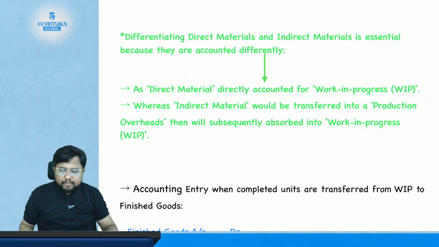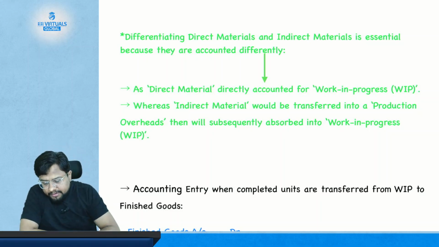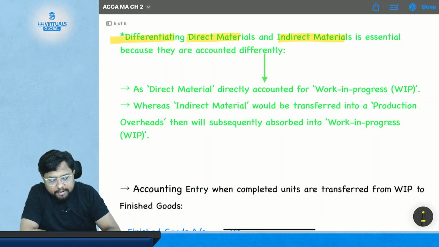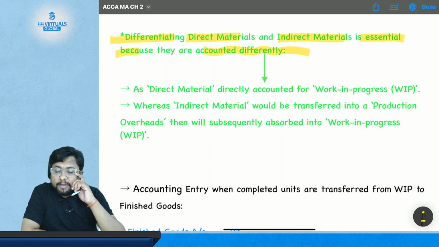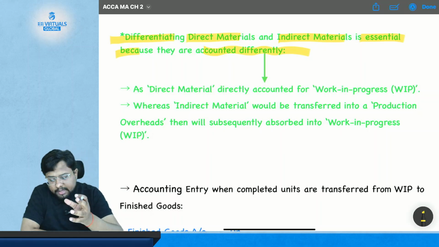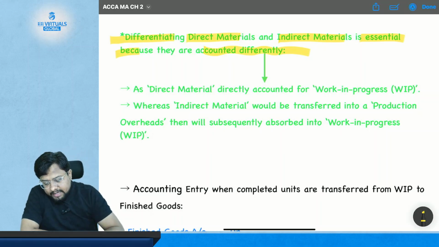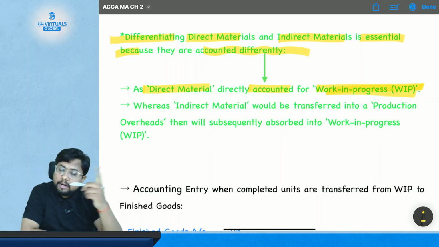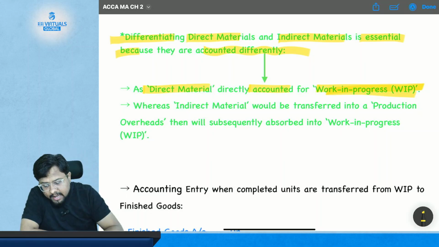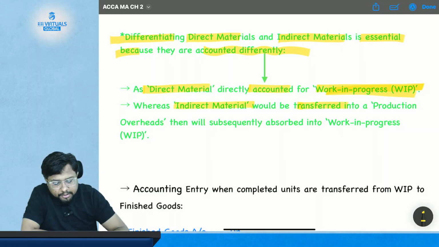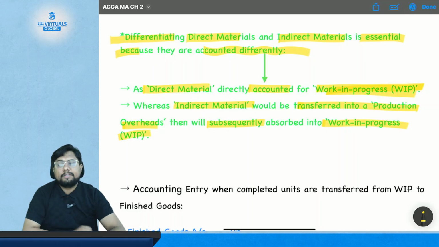Okay, now comes the important point. Differentiating direct material and indirect material is essential because they are accounted for differently. That's why we account for the issue of direct material and the issue of indirect material differently. Direct material is directly accounted for in work in progress, whereas indirect material will first be transferred into production overhead, and then it will subsequently be absorbed into work in progress.